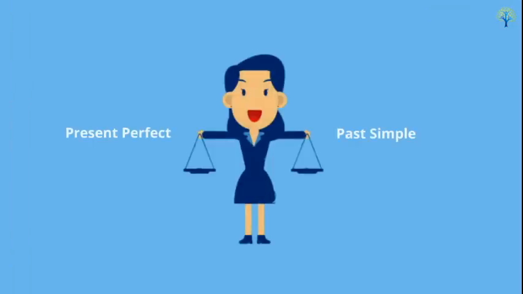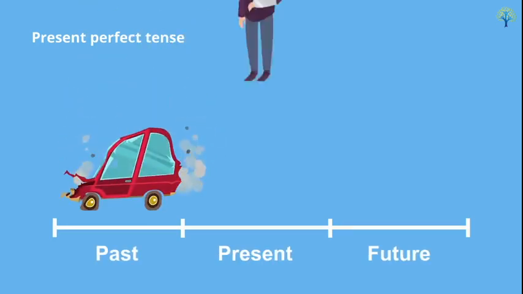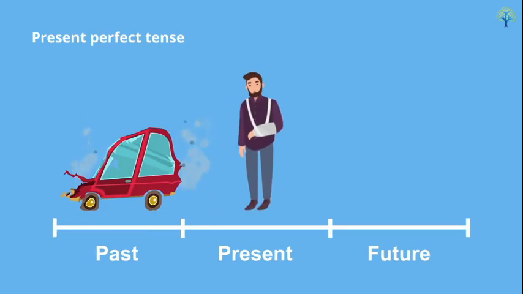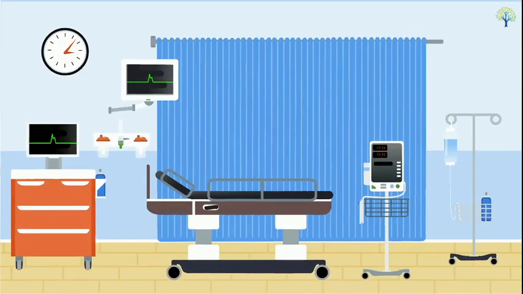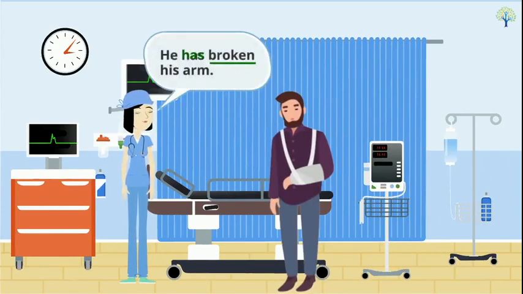Let us understand the difference between the present perfect tense and the past simple tense. The present perfect tense is used to show an action which took place in the past, and the effect can still be seen in the present. For example, he has broken his arm. This sentence means that the person broke his arm in the past and it continues to be broken in the present.